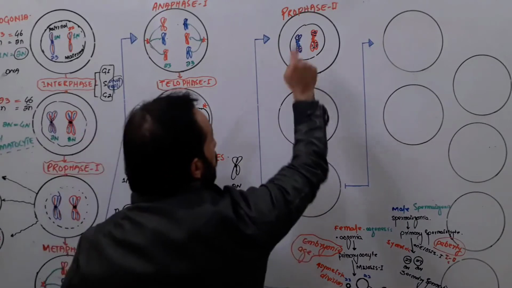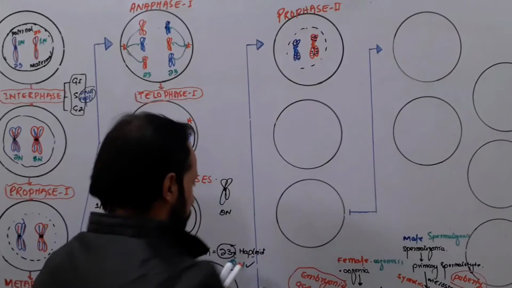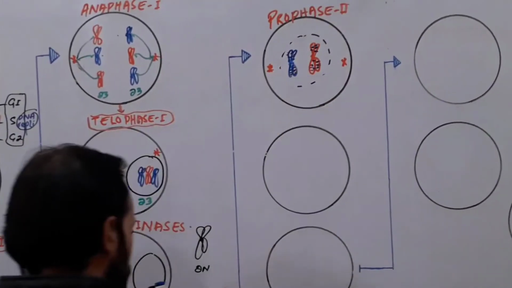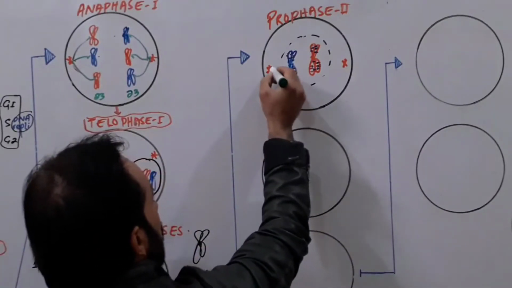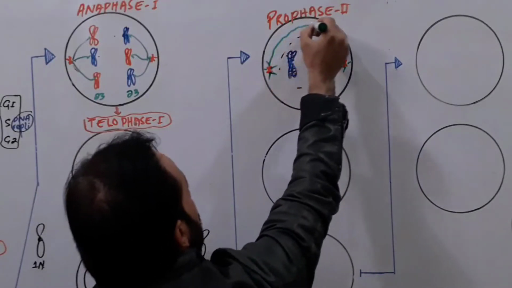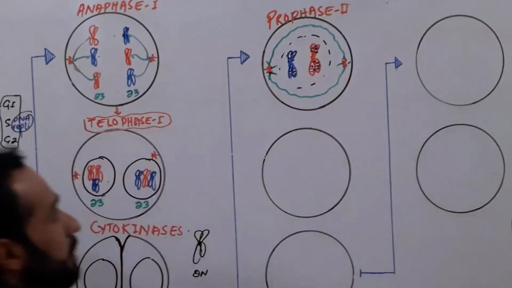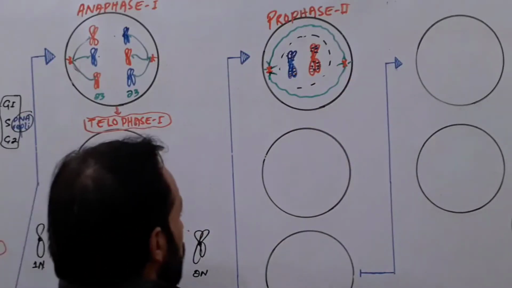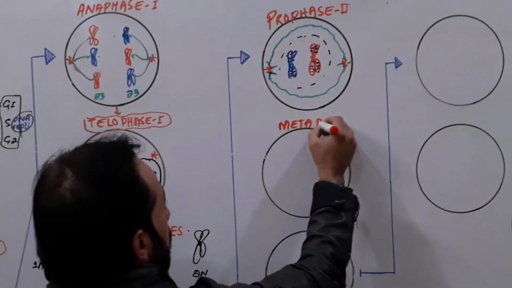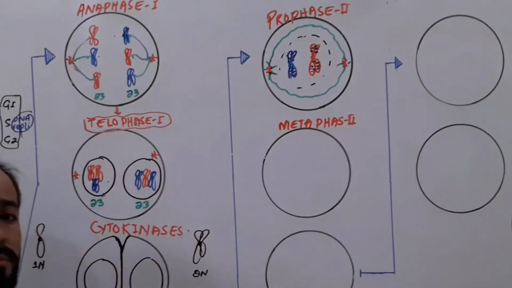Now look, during prophase second, what happens? The nuclear membrane starts rupturing like this, and the centrioles start producing the astral fibers. Look here, these are our astral fibers, and then there is the formation of polar fibers like this, right? These are our polar fibers. And when the nuclear membrane ruptures, the cell enters metaphase second. This is our metaphase second, right? Why? Because it is meiosis second.